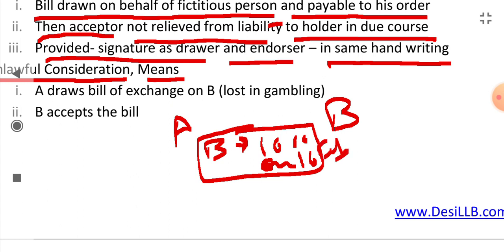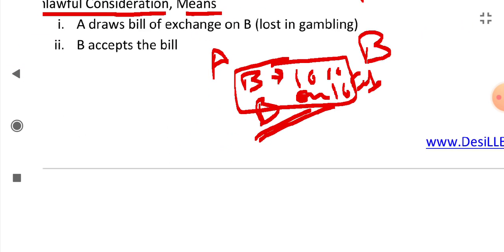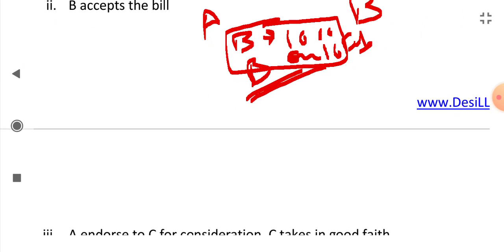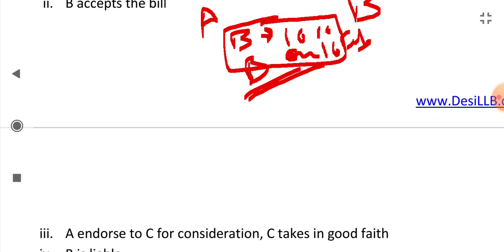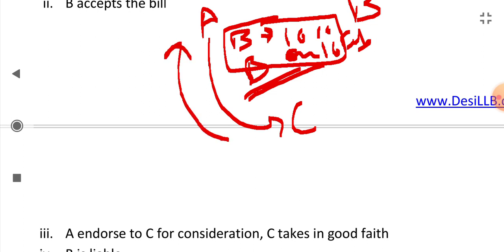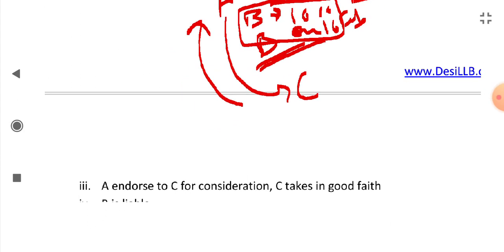Okay. Now B accepts this bill. He is the acceptor. Then what happens? A endorses this bill of exchange to C. For consideration, C has given some property or some goods to A, and for the consideration, A has given this bill of exchange of value 1000 rupees to him, and C has taken it in good faith. He doesn't know that it was taken in gambling.